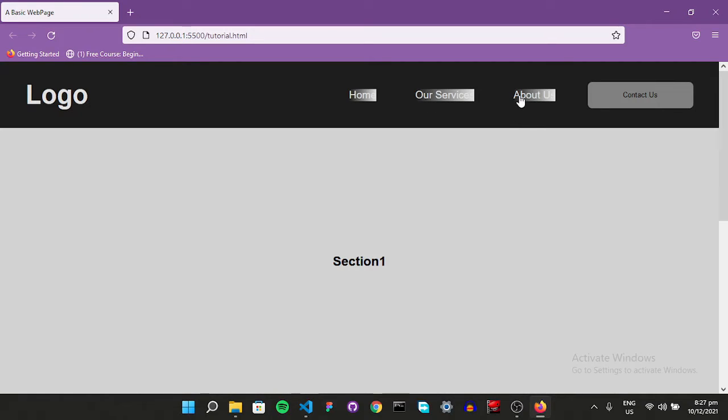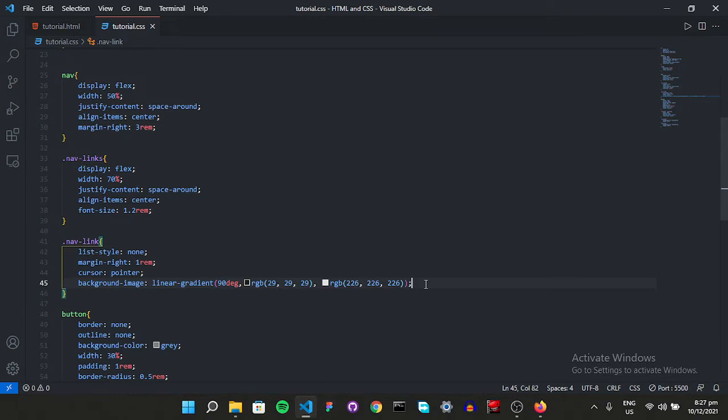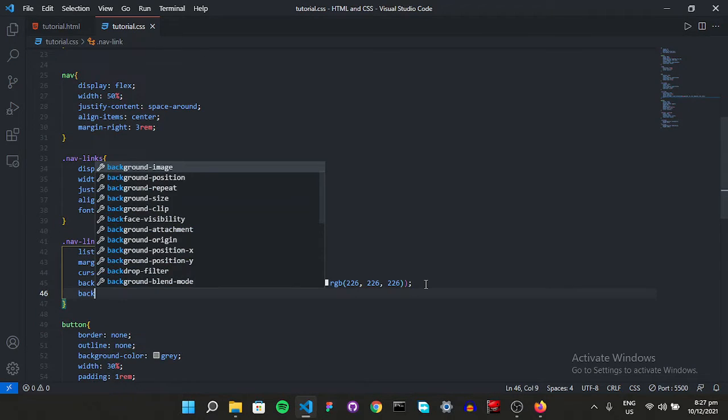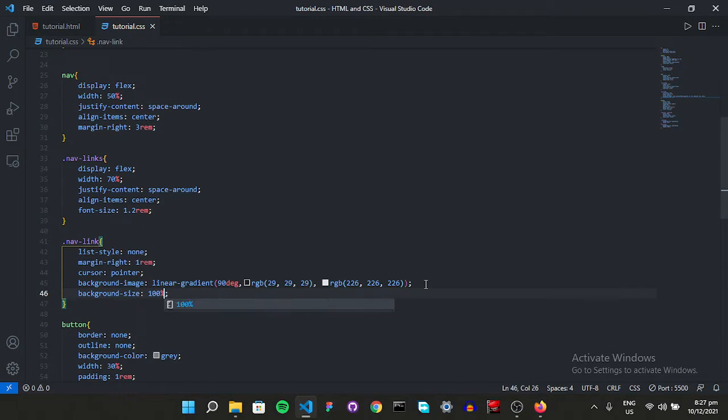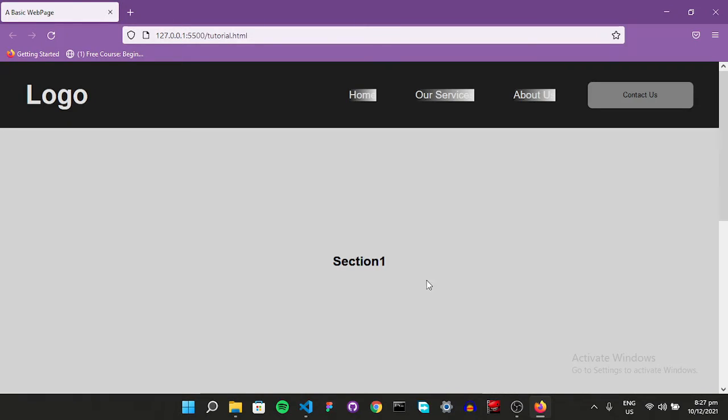But I don't want this on my entire link, so let's give it a size. Let's say background size is going to be 100%, and the width is going to be, let's say, 2 pixels. This is going to be the width, this is going to be the height. Now if I reload my page, it's not working. Let's see what happens now.